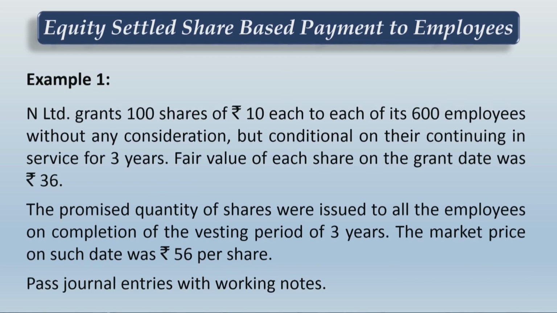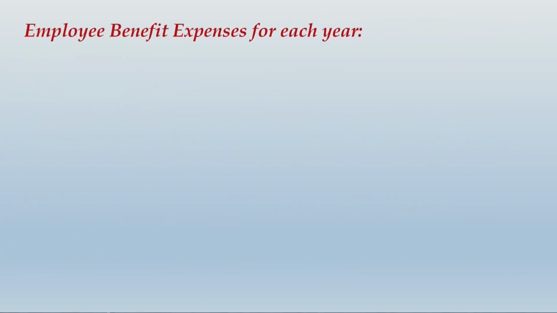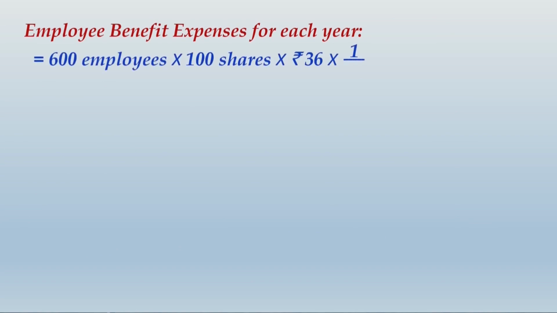Alright friends, you would have finished writing this example. Let us now write up the solution part of it. So employee benefit expense for each year, as I have explained, there are 600 employees and each one of the employee is offered 100 shares, and the value that you need to consider is rupees 36 per share. 600 employees into 100 shares into rupees 36 per share, this much will be the total value of the benefit, right?